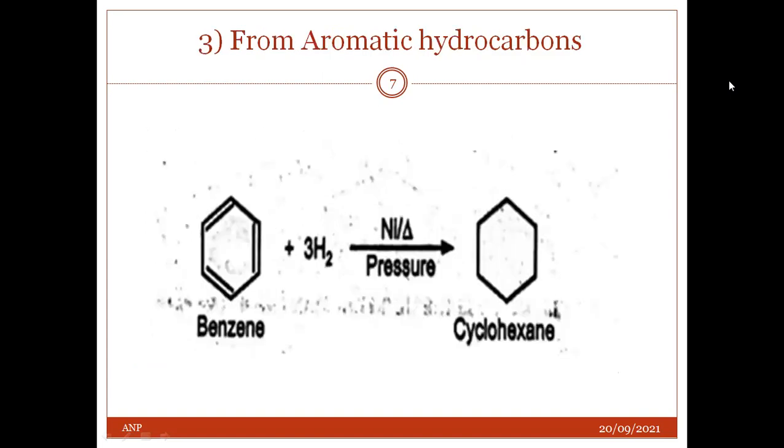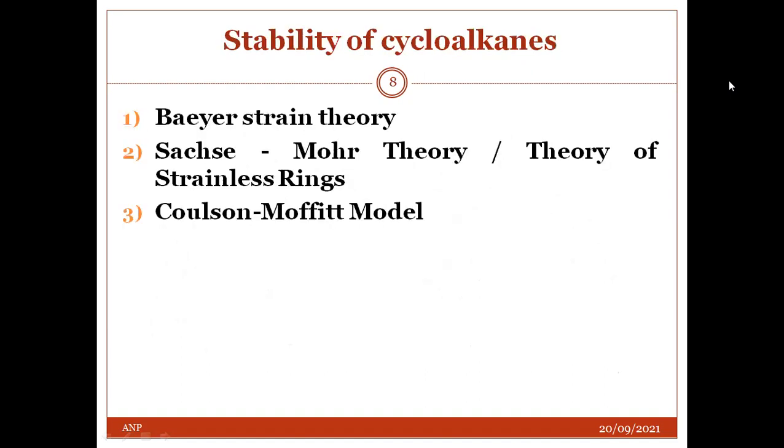Third method, from aromatic hydrocarbon. A 6-membered cycloalkane, that is cyclohexane, can be prepared by catalytic reduction of benzene and its derivatives. Stability of cycloalkanes. Three theories are important to understand the stability of cycloalkanes: Baeyer strain theory, Sachse-Mohr theory, also called the theory of strainless rings, and Coulson-Moffitt model.